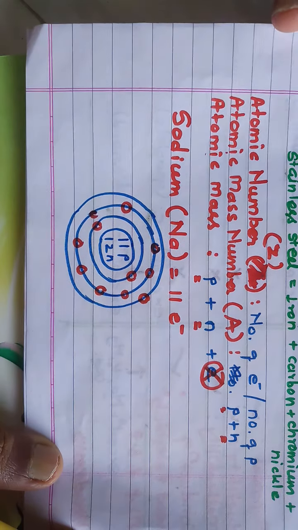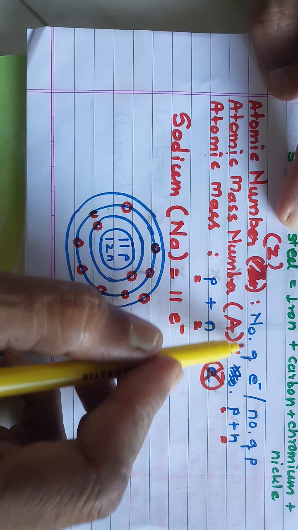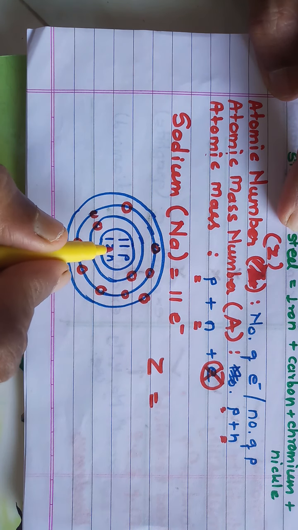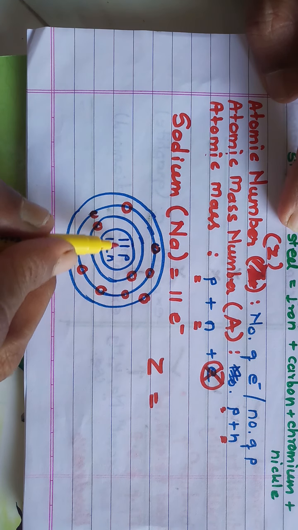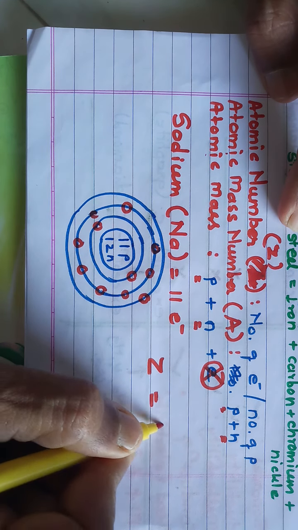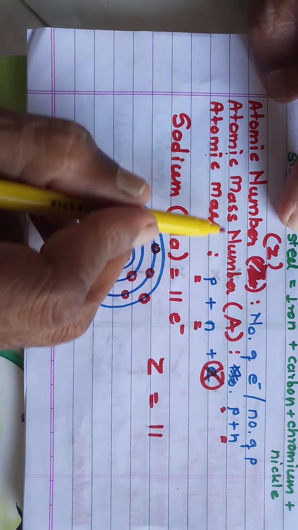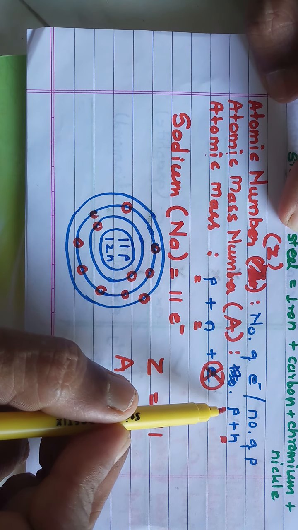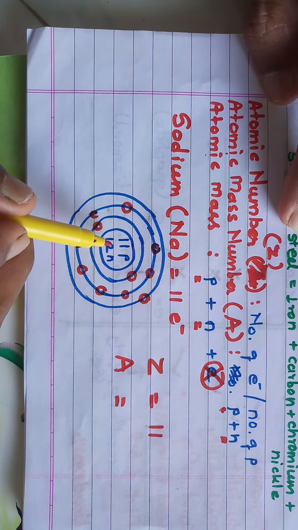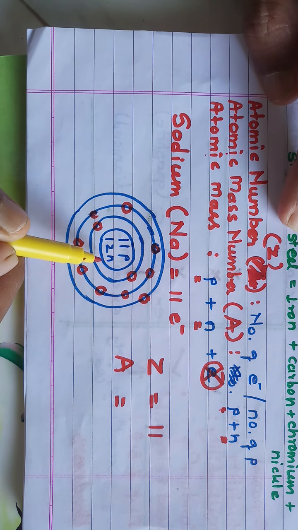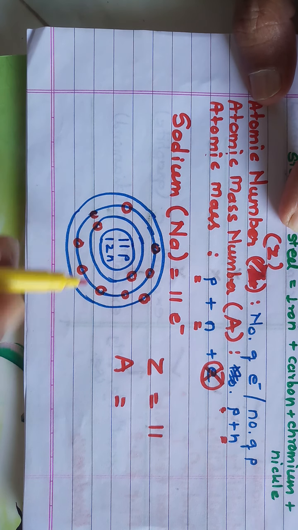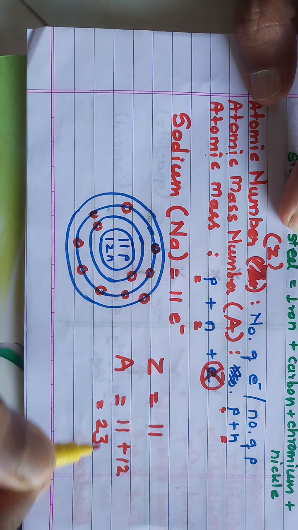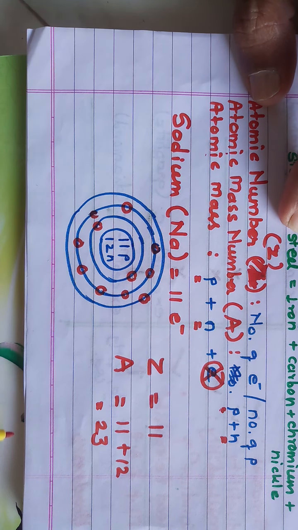Now what is atomic number? That is the number of electrons. So the Z of sodium is the number of electrons, or we can say the number of protons, because both are the same. So 11 protons and 11 electrons, so Z is 11. Now atomic mass number, that is A. It is the sum of the number of protons and neutrons. In the center nucleus there are 11 protons and 12 neutrons. So 11 protons plus 12 neutrons is 23. So A of sodium is 23.